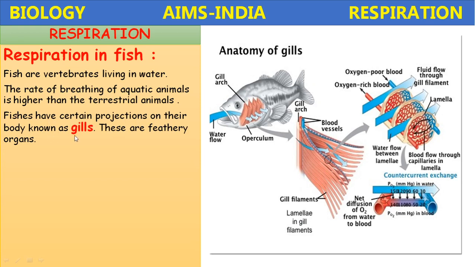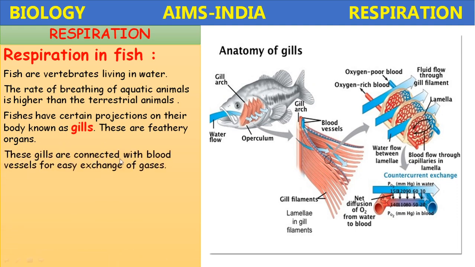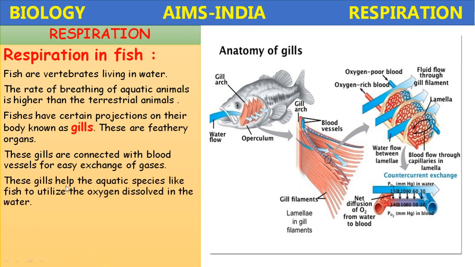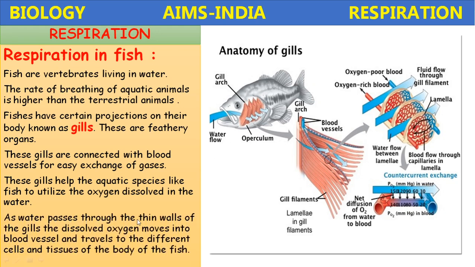The respiration by gills is called branchial respiration. These gills are feathery organs. These gills are connected with blood vessels for easy exchange of gases. These gills help aquatic species like fish to utilize the oxygen dissolved in water. As water passes through the thin walls of the gills, the dissolved oxygen moves into blood vessels and travels to the different cells and tissues of the body of the fish.